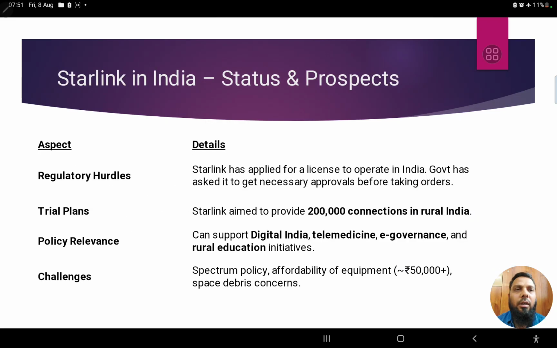Now coming to India, right? What's happening in India? Starlink in India, if we see regulatory hurdles, Starlink has already applied for a license to operate in India. Therefore, the government has asked to get necessary approvals. So it is in the approval stage, right? It's dealing with all these regulatory things.